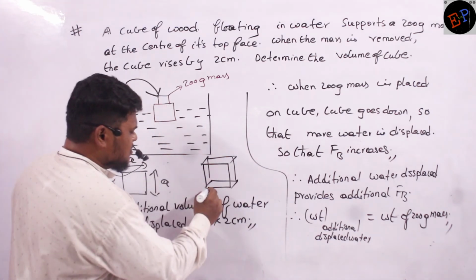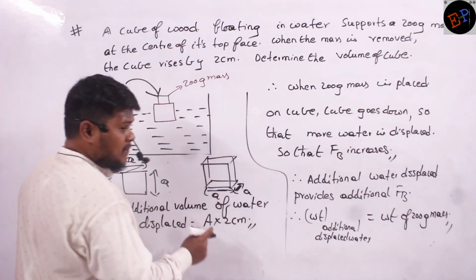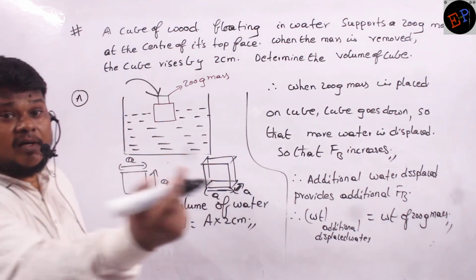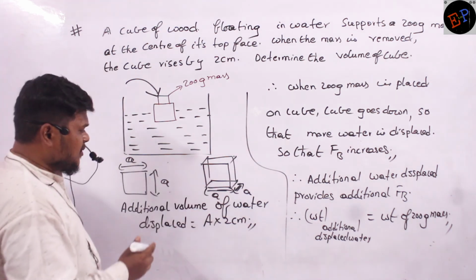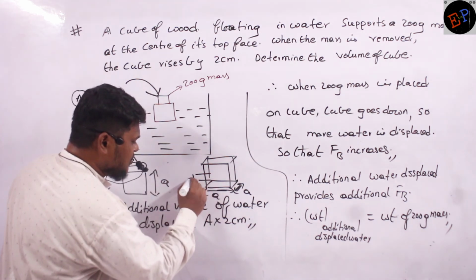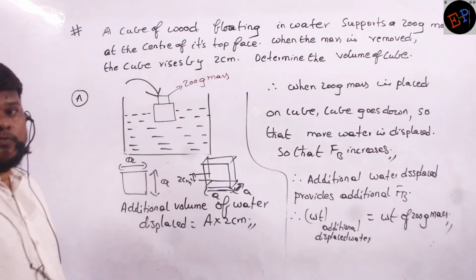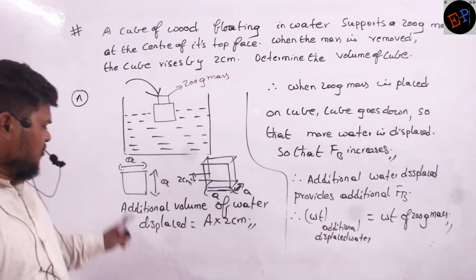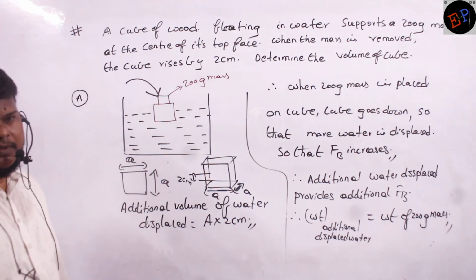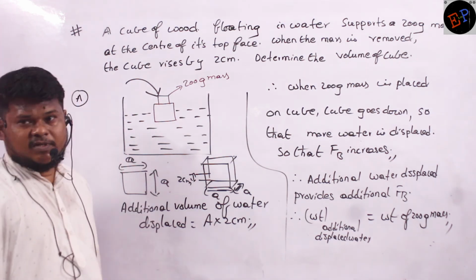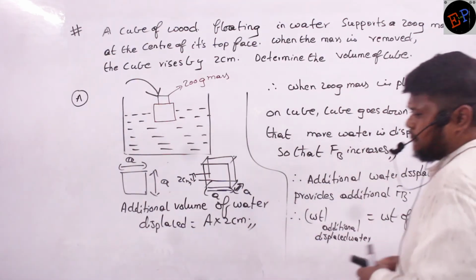So this is length, A. This is width, A. A into A, area. Length into breadth will give area, no? Area multiplied by how much height is displaced additionally? 2 centimeter. Area multiplied by 2 centimeter is volume. That's all, no? So therefore, the additional volume of liquid displaced is area of cross section multiplied by 2 centimeter. So I got the volume of water displaced, no? So substitute in that equation. Okay? Completed?